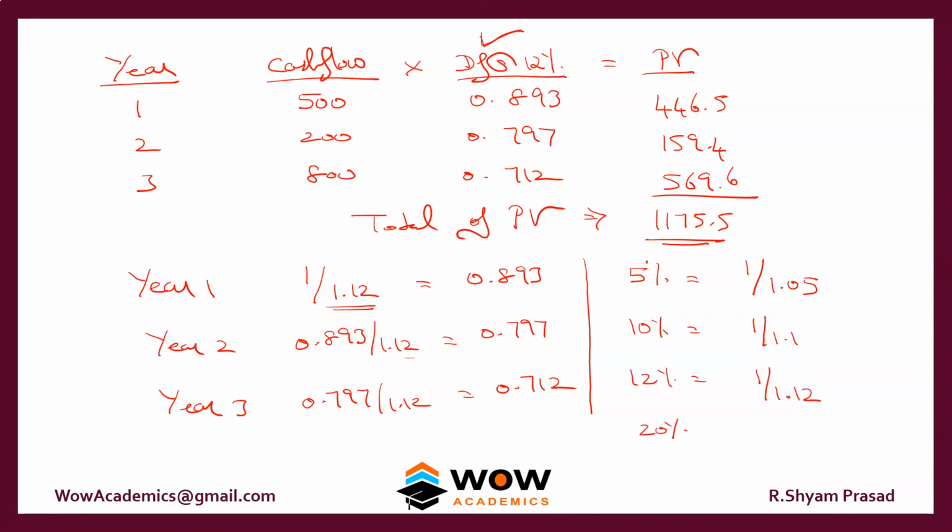If they give you 20%, then start with 1 divided by 1.2. So you move in this order and you'll get the answers. This will be the first year number, and keep on doing it iteratively, so you'll get the other year numbers like this. Ensure that you understand this concept so that it's easier when you go in for lengthier problems.